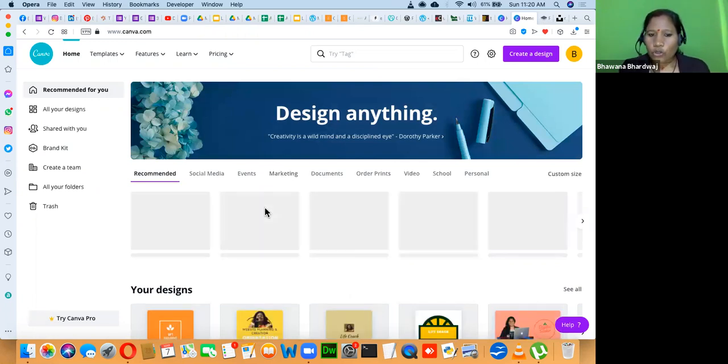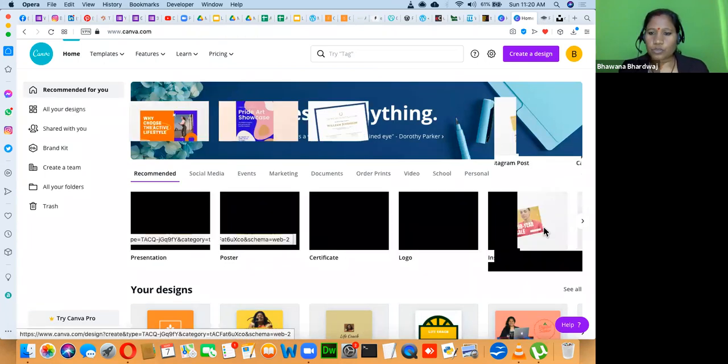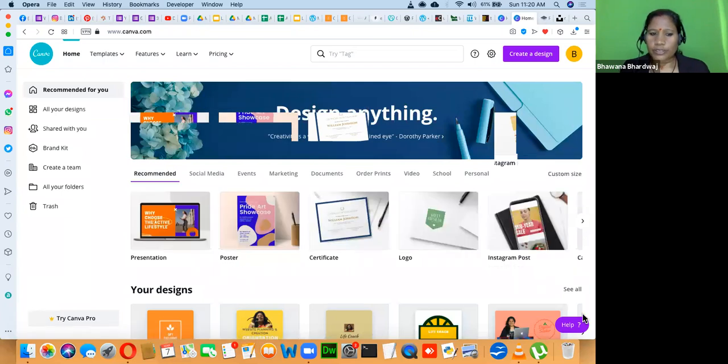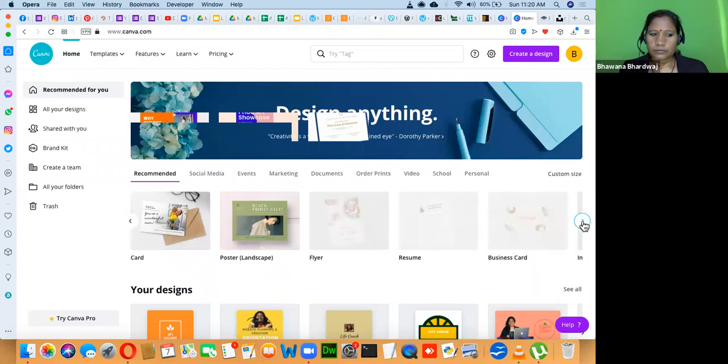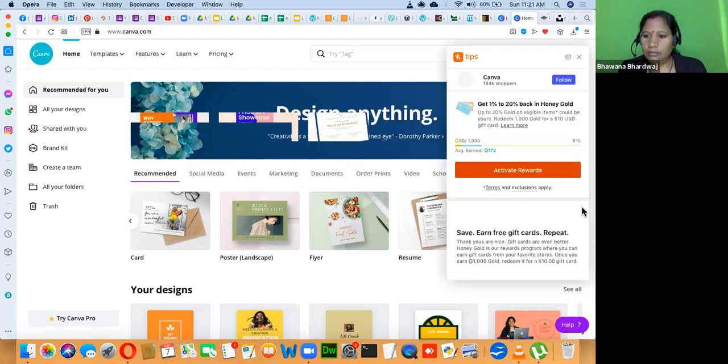So you can upload your own image. Let's suppose I want to create a poster, or a presentation, or a cover image, or a business card.